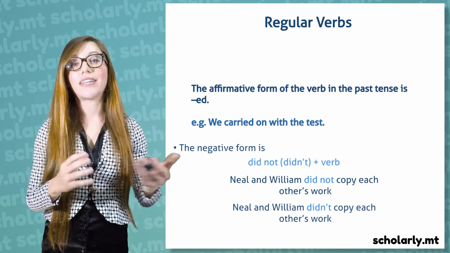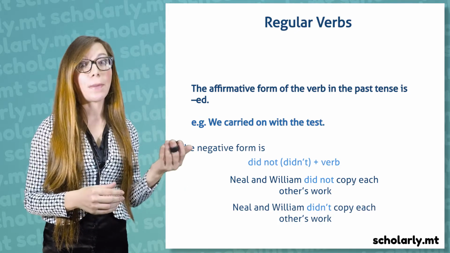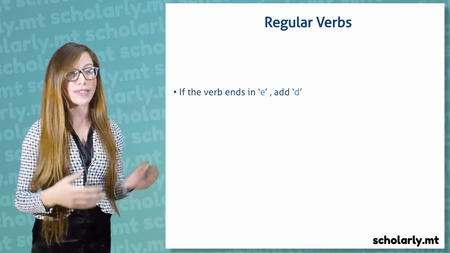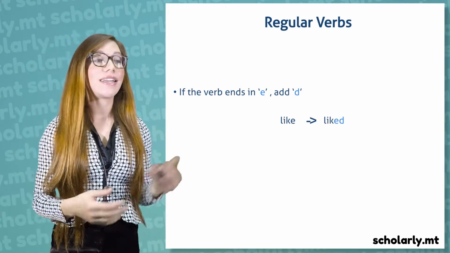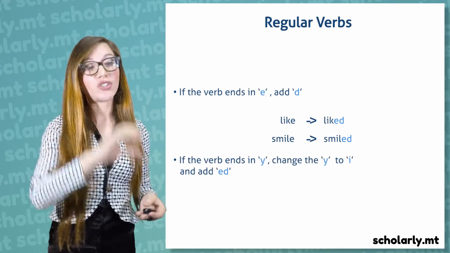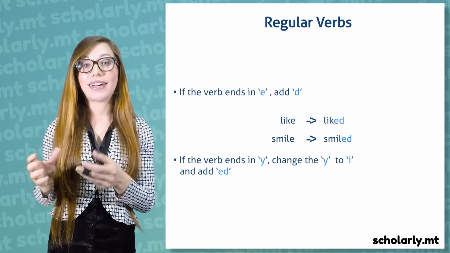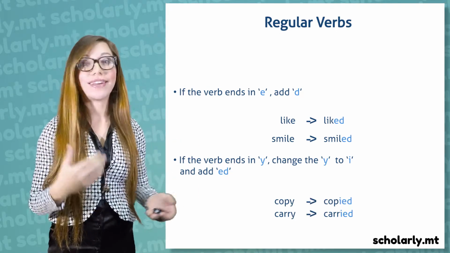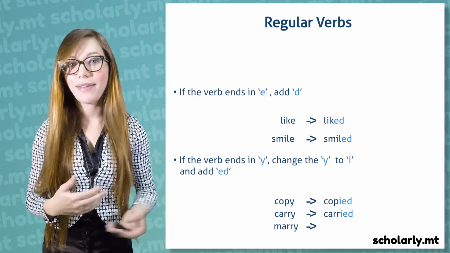So we add ed to most of the verbs. But if the verb ends in e, we just add d. For example, like, liked, smile, smiled. If the verb ends in y, we change the y to i and we add ed. For example, copy, copied, carry, carried, marry, married.